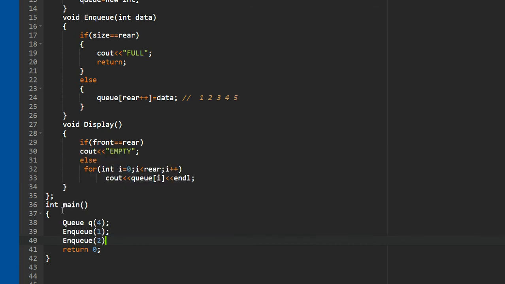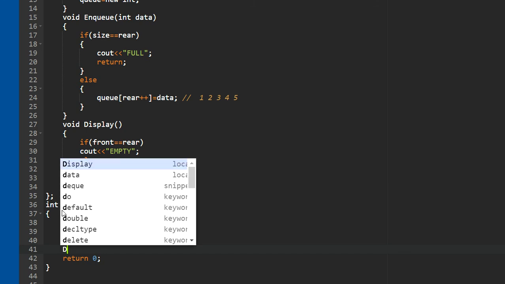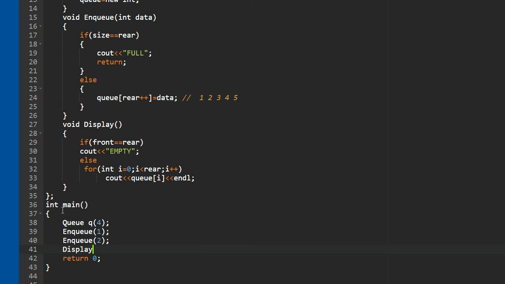It is not necessary that you give the number of elements equal to the capacity of a queue, because we are displaying elements with the help of rear only. If I'm sending 2 elements to rear, it will display 2 elements. You don't have to give 4 elements only. Suppose I call display here,